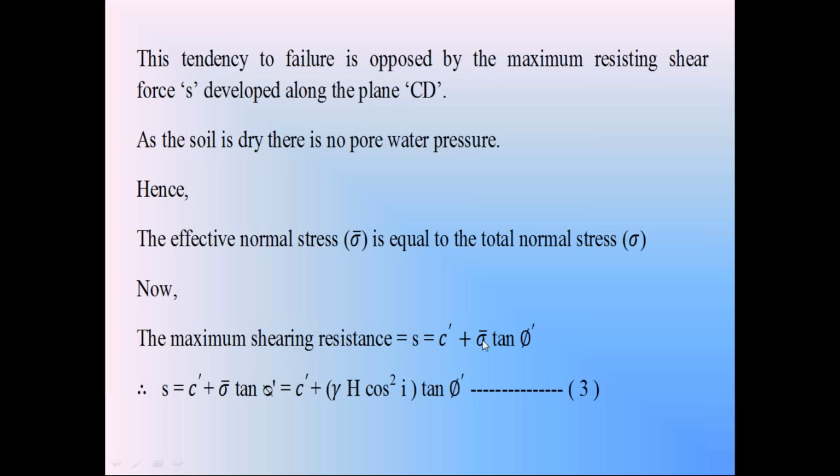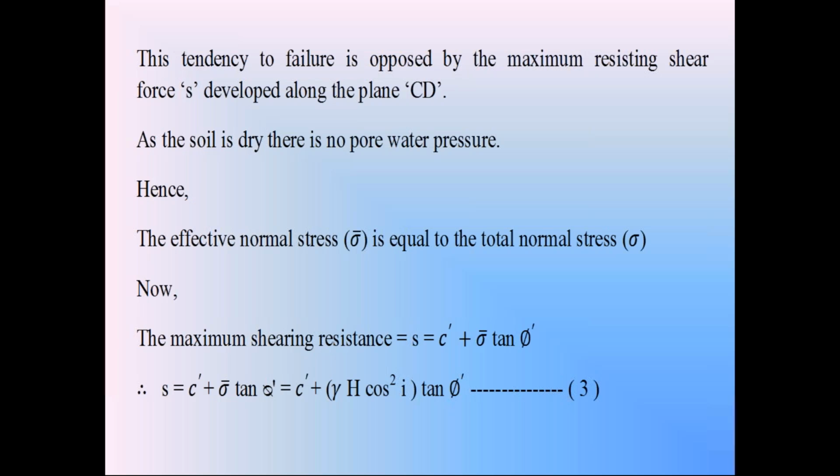On the right hand side, we know sigma dash, the effective normal stress, is equal to gamma h cos square i. So the shear strength of the cohesive soil resisting the slope failure, S, is equal to c dash plus gamma h cos square i into tan phi dash. This shear strength S resists the soil slope failure, whereas the shear stress tau causes it.